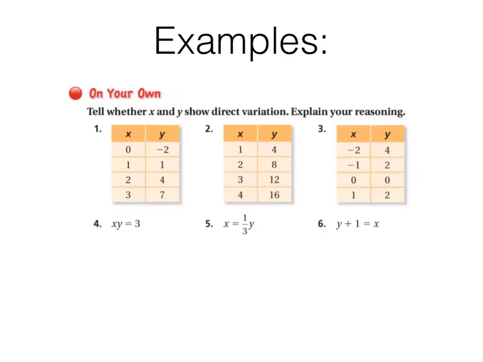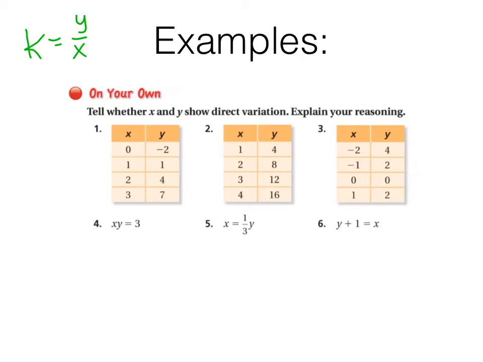Okay, same idea, except we're not going to do any graphing. This time I definitely want you to pause it and try it on your own. You are finding out here whether or not these are direct variations. Use your ratio of y to x to tell if they're direct variations. Pause it and try for 1, 2, and 3, and then continue, and I'll set you up for 4, 5, and 6.